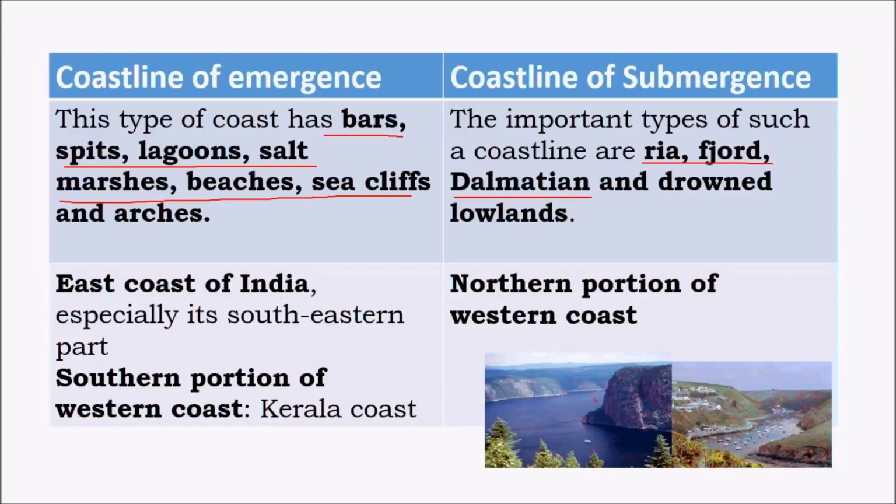You can see these are examples of Fjord and Ria. Ria is a smaller version of Fjord. And this kind of coastline, that is coastline of emergence, is mainly found on the east coast of India, especially in the southeastern part, that is near the coastline of Tamil Nadu. And the southern part of the western coastline is also part of the coastline of emergence, for example the Kerala coast. And the coastline of submergence is only found along the northwestern coast, that is the Mumbai Gujarat coast. For example, Rann of Kutch is an example of a coastline of submergence.